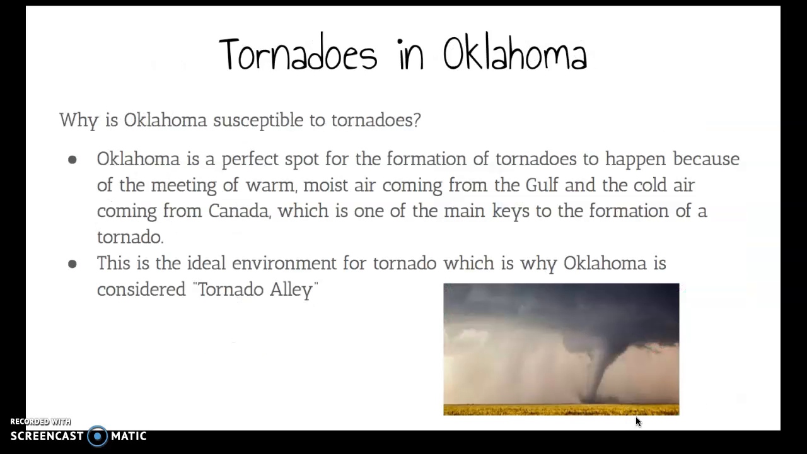Tornadoes in Oklahoma. Why is Oklahoma susceptible to tornadoes? Oklahoma is a perfect spot for the formation of tornadoes to happen because of the meeting of warm, moist air coming from the Gulf and the cold air coming from Canada, which is one of the main keys to the formation of a tornado. This is the ideal environment for tornadoes, which is why Oklahoma is considered Tornado Alley.